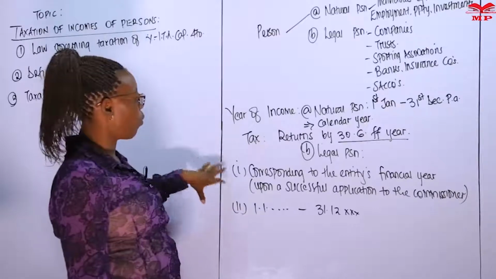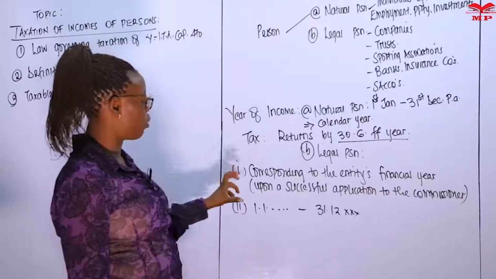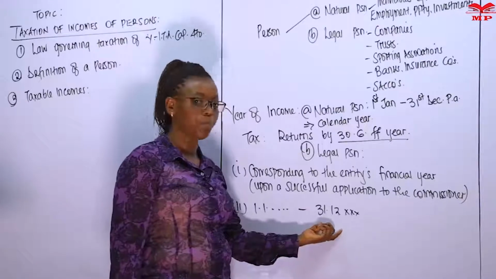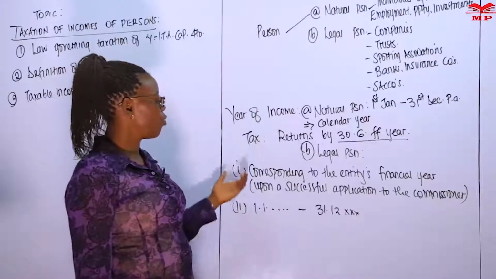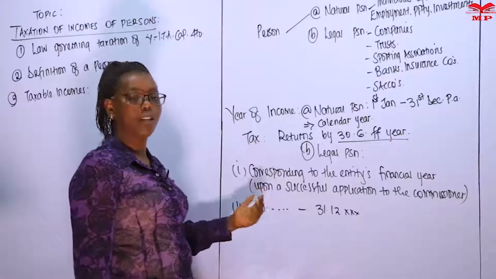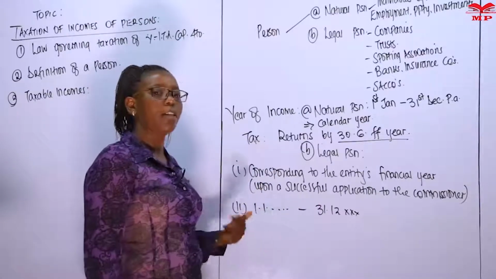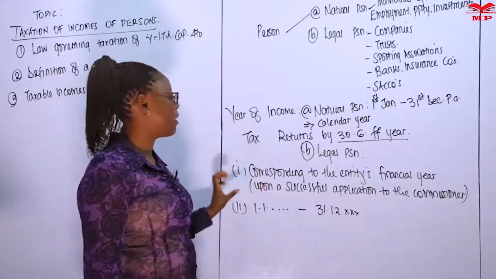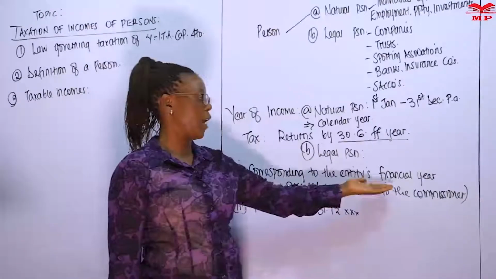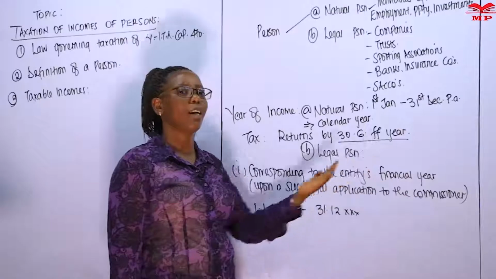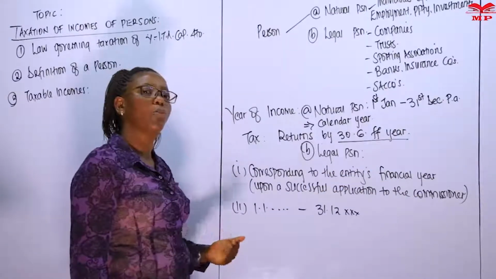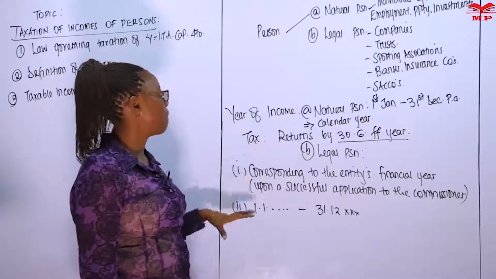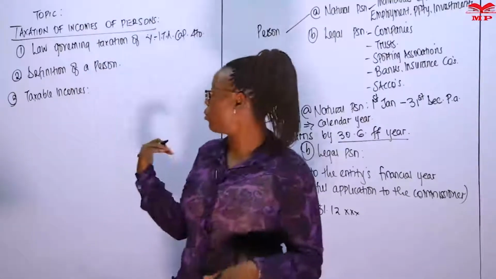So when you need to change it from 1st of January to 31st of December, then you need to apply to the commissioner, and the commissioner needs to put it in writing that he has allowed you to have a year of income that corresponds to your company's financial year, so that as you declare your financial results, you're able to pay your taxes. That is the whole point behind the idea. So we get back to what we are covering.